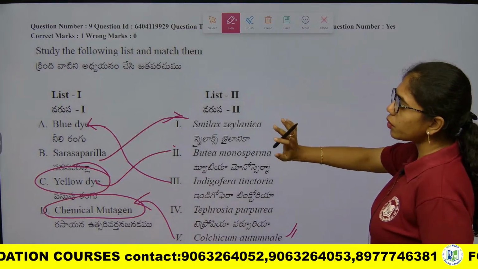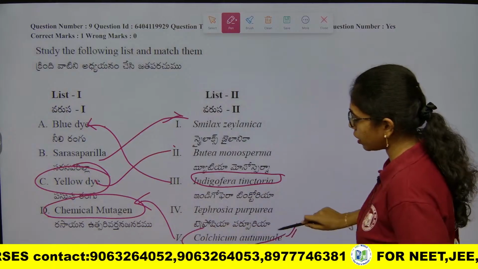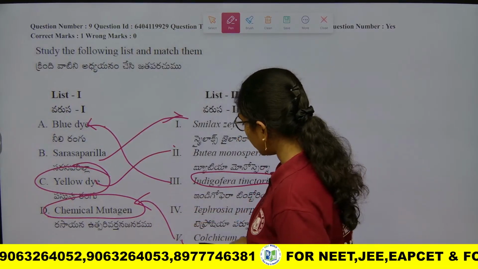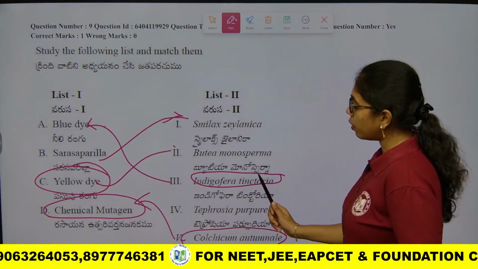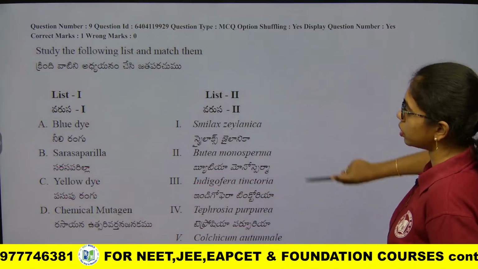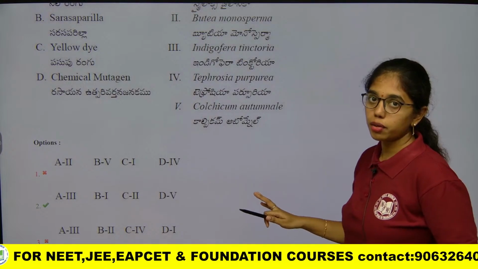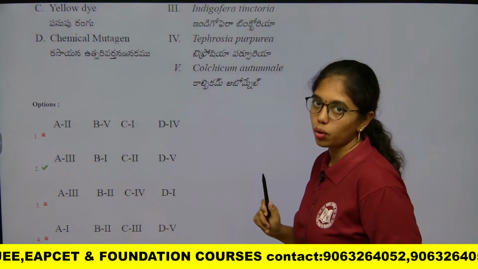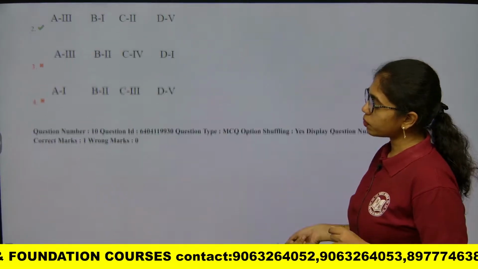So just by looking into these two, immediately it will strike you, because those are from Fabaceae and Solanaceae. Those are common families for NEET. So this will be registered in your mind. So you can identify the two statements and you can eliminate the other options also. In this way also you can solve the match the following questions. The beauty of match the following question is you can easily decode and sort it out, fine. Next question, ma.